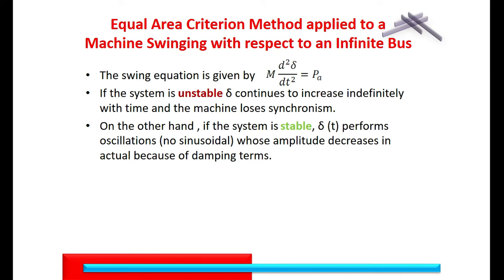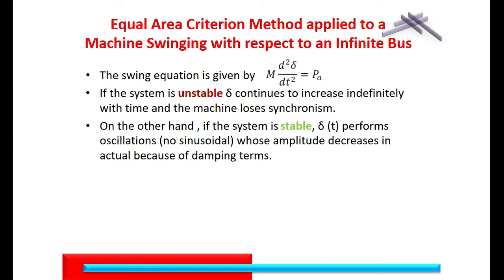On the other hand, if the system is stable, delta performs some oscillation initially, then settles down to a new value of angle delta. In that case, we call the system stable. The oscillation of delta is not sinusoidal in nature, and its amplitude decreases because of damping terms.